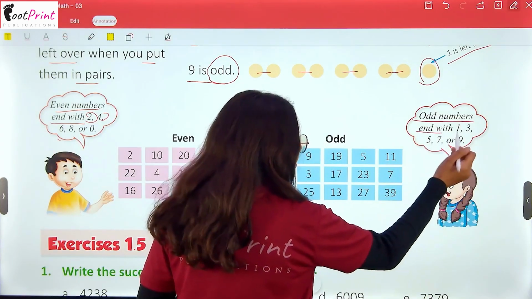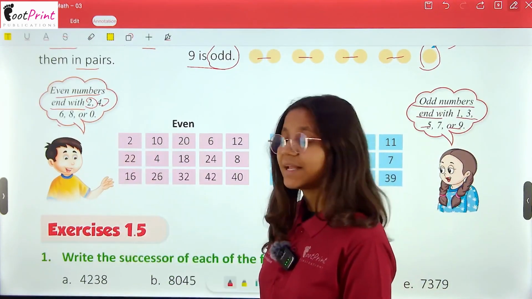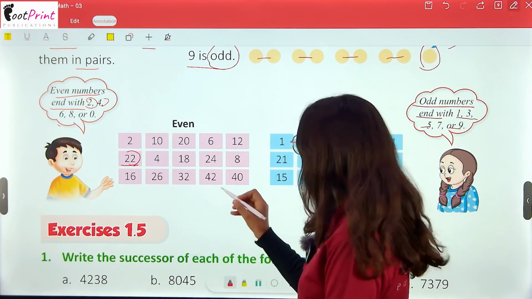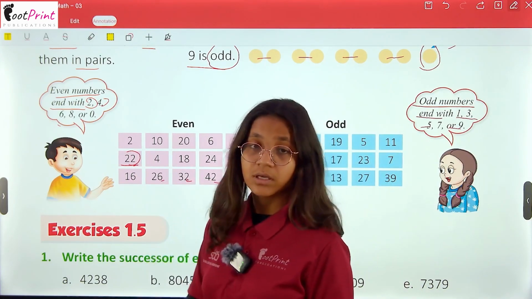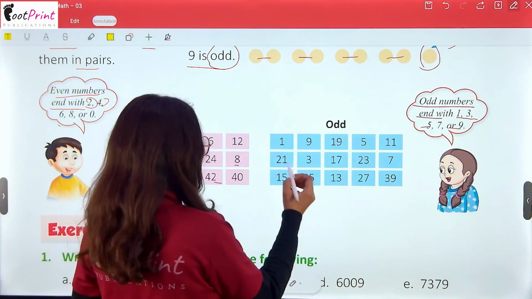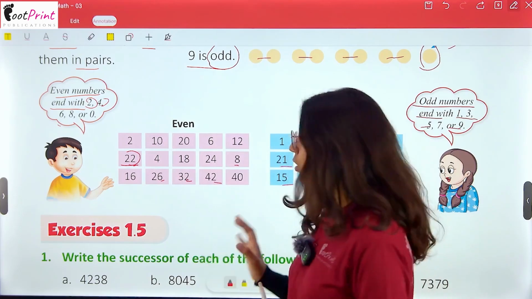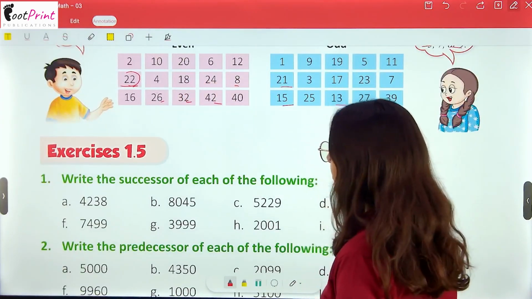Odd numbers end with 1, 3, 5, 7 or 9. See, here some numbers like 22, here 2 in the end, here 8, either 2, 6. And here the odd ones like 1, 5, 3, 7, 9. Now these are the odd numbers, these are the even numbers.